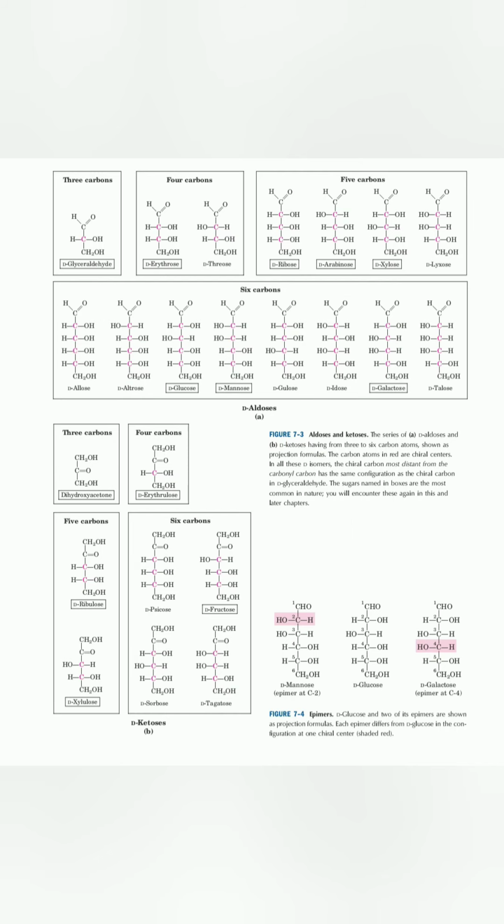This is the homework for everyone: practice converting the Fischer projection to the Haworth formula, the 3D structure of every monosaccharide, whether an aldehyde group or a ketone group is attached. Make the formula into the Haworth 3D structure so you can easily study and perform carbohydrate analysis.